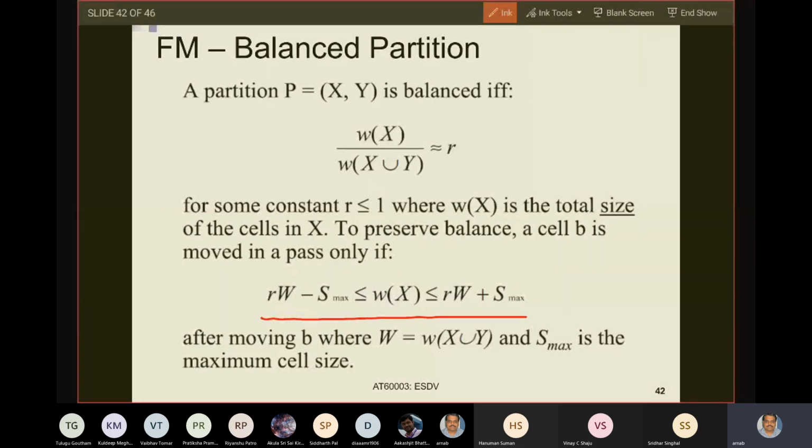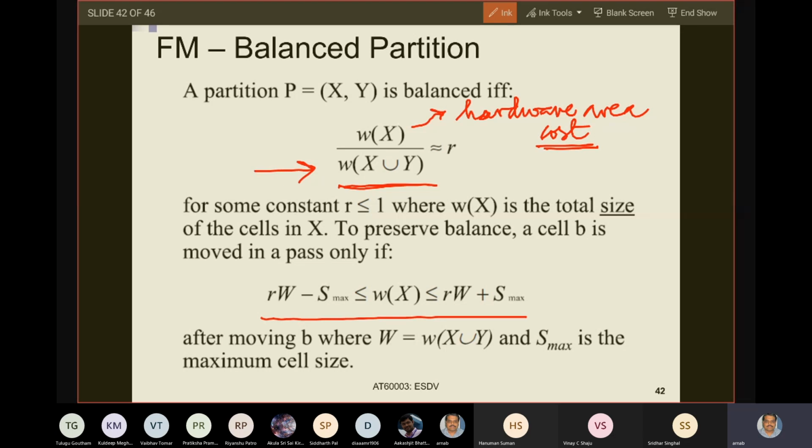Here Wx is the hardware area cost, and Wx union y is the total area cost.